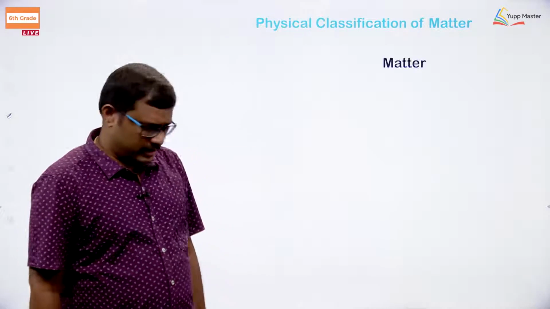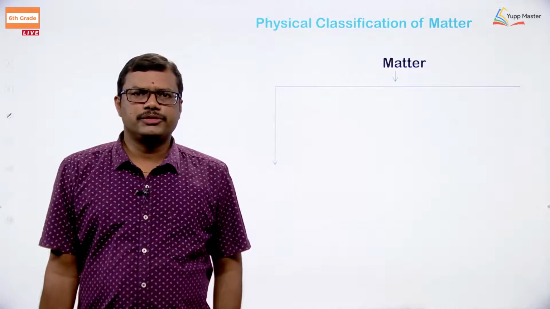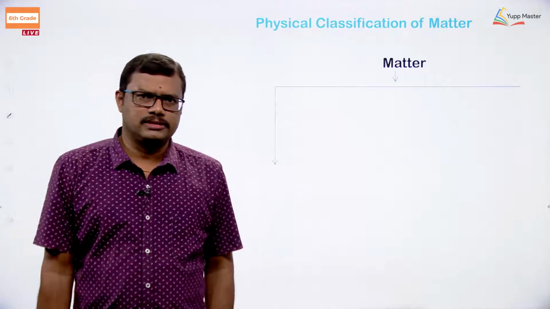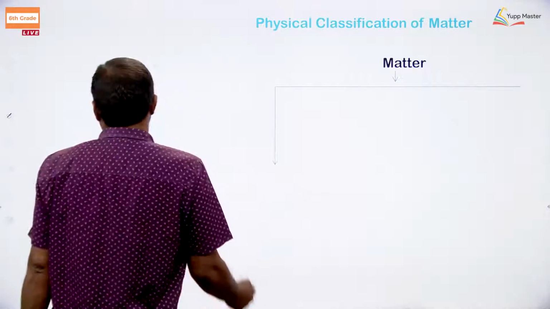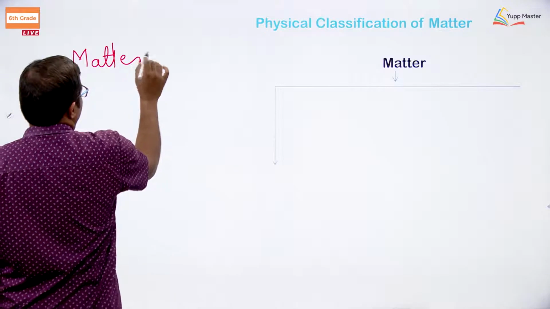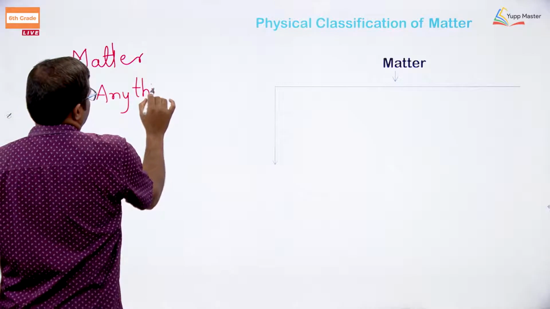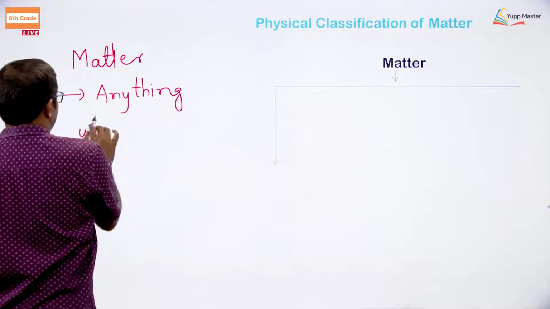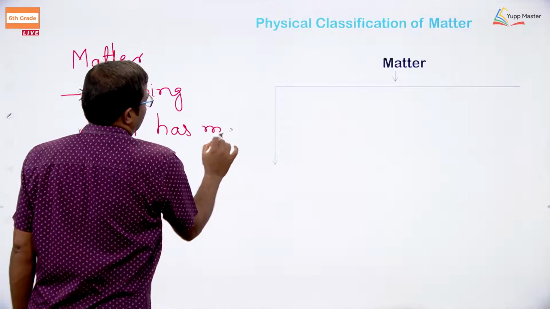Matter is anything which is going to occupy some space and which is going to possess some mass. What is matter? Matter can be anything which has mass, which has weight.